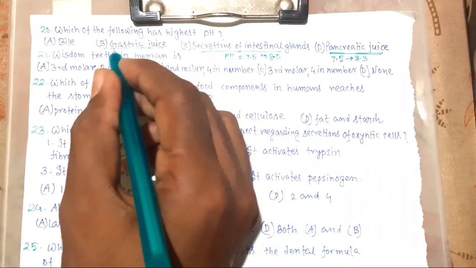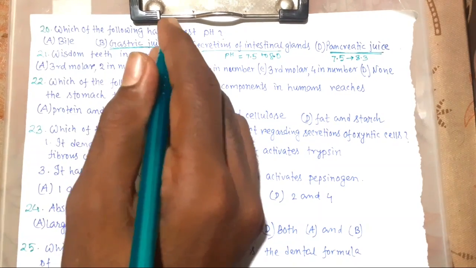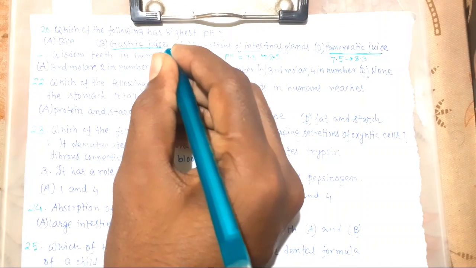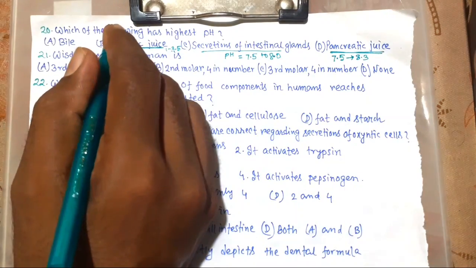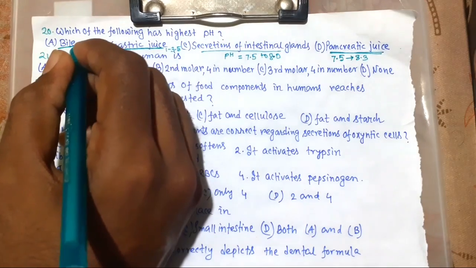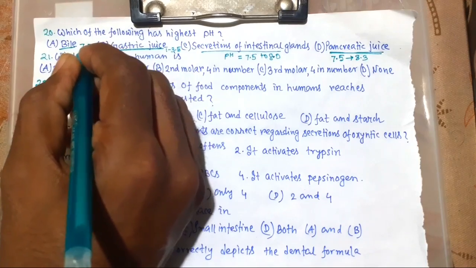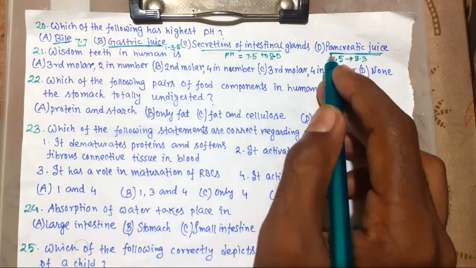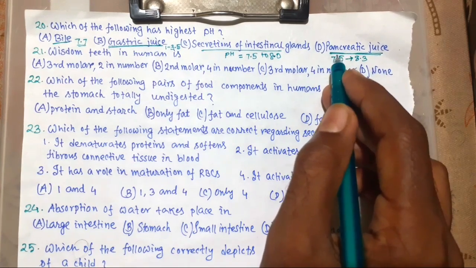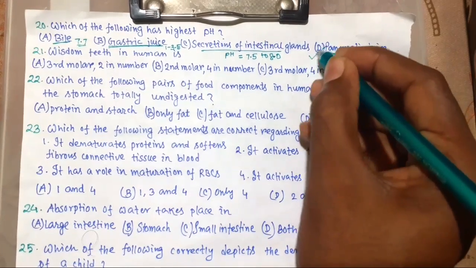And gastric juice has pH 1 to 3.5. And bile, that is secreted from liver, has pH 7.7. So highest pH, that is the most alkaline, is pancreatic juice. This is the answer, answer D.